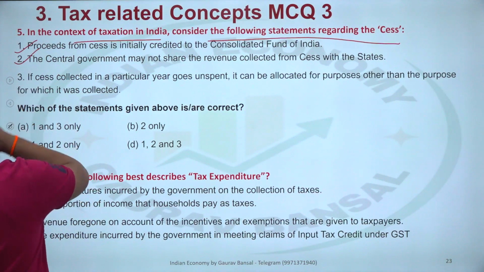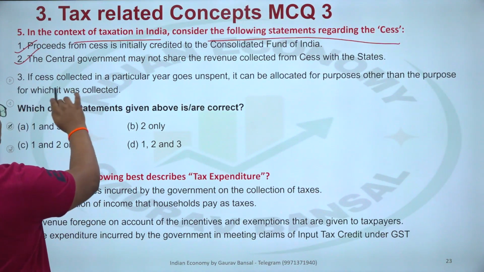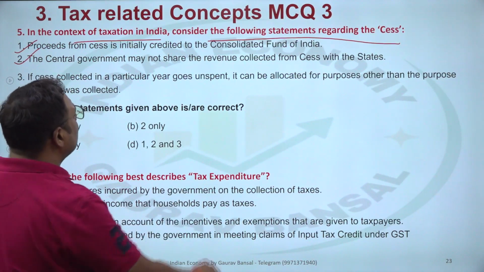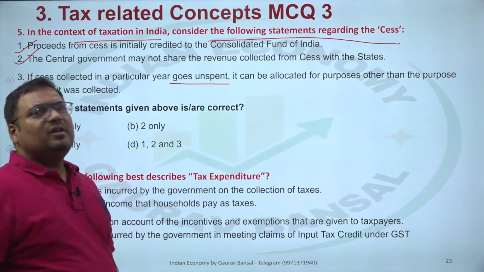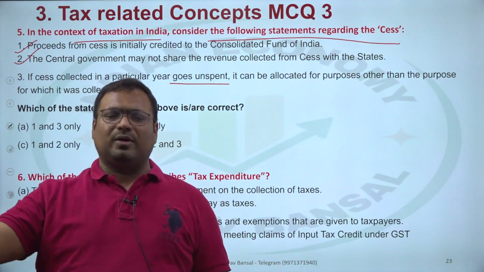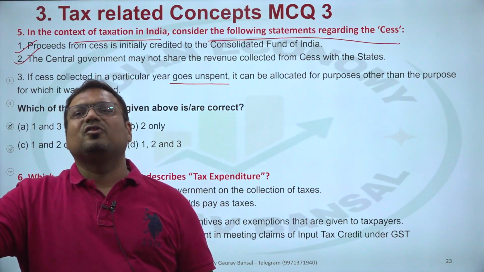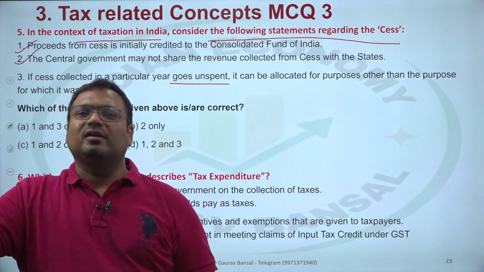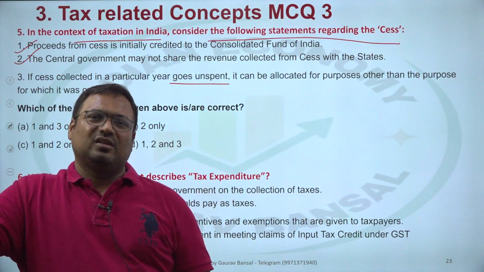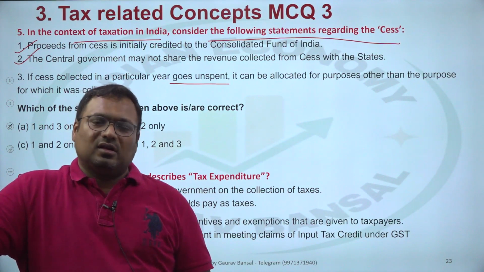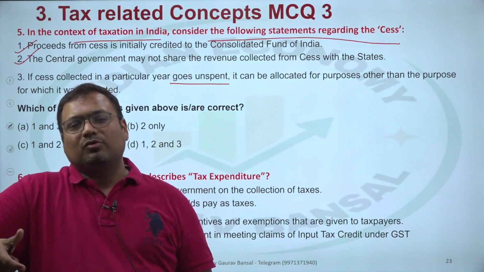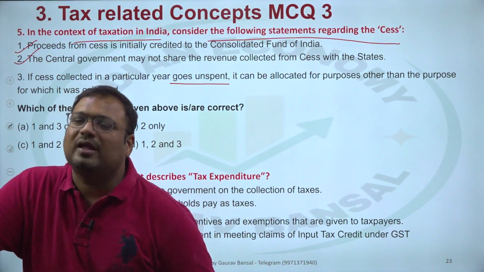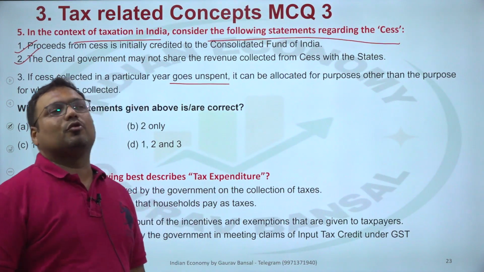Third, if cess collected in a particular year goes unspent, means the central government is unable to spend. Let us say it collected Krishi Kalyan cess or Swachh Bharat cess, and it collected 13,000 crore rupees under that cess. Then the government must spend that money on Swachh Bharat mission, but in a year, let us say it is able to spend only 9,000 crore. What can happen with the 4,000 crore?